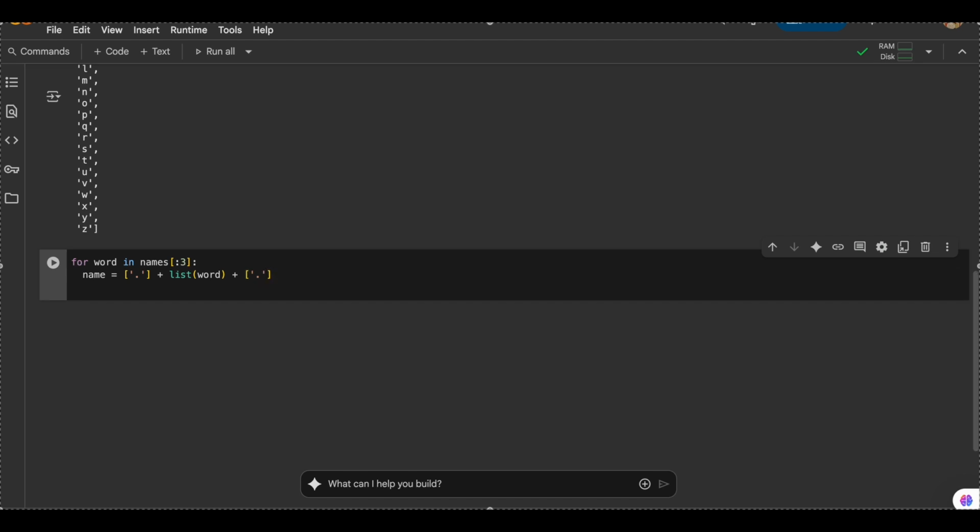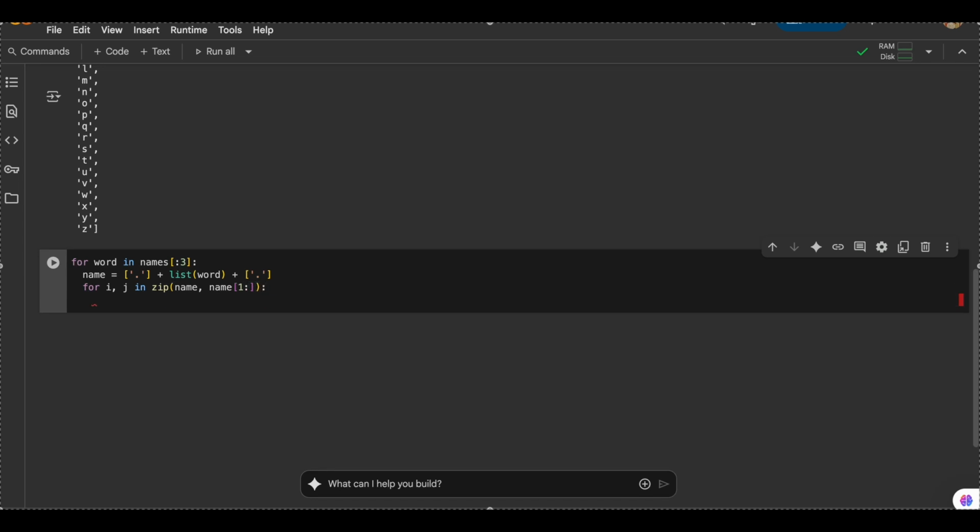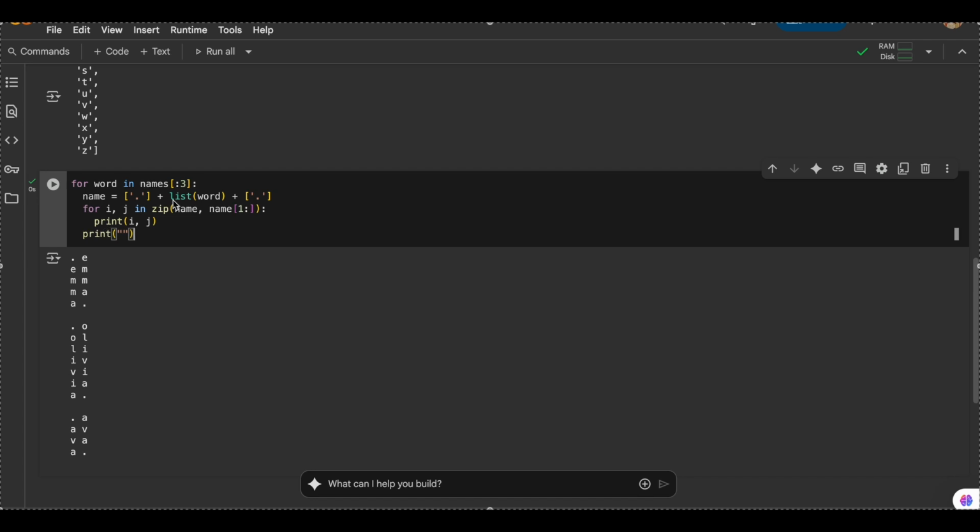Why am I doing this? I'll show it to you right now. For let's say i, j in zip of name, name of 1 onwards, print i, j. Yeah, this should be good. So why I added a full stop before and after the name was to represent where the name is starting and where the name is ending.